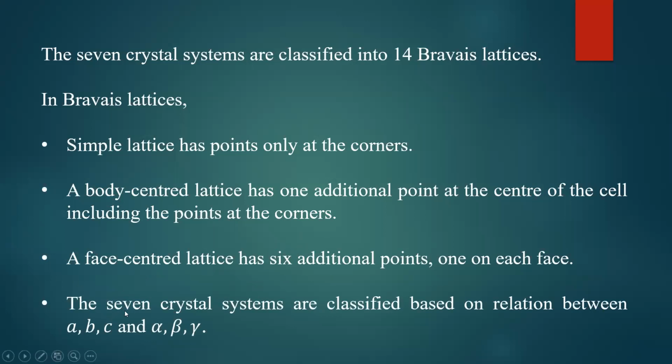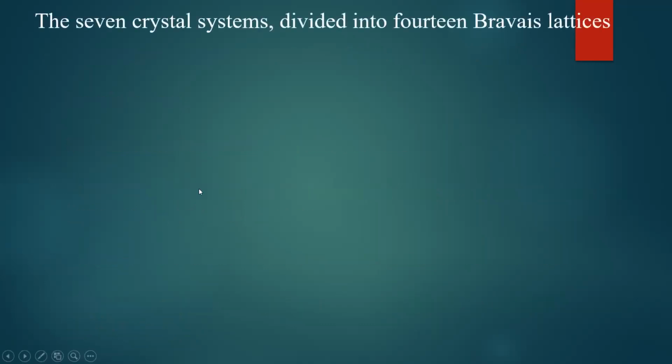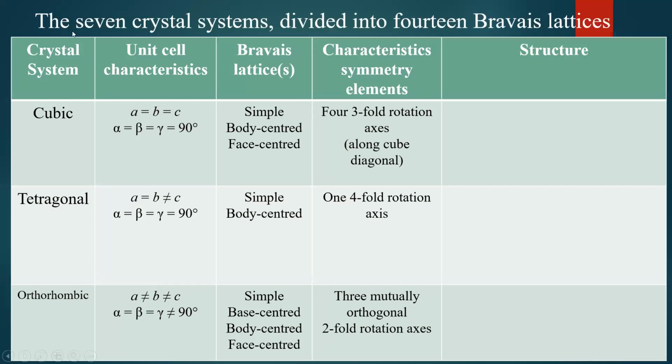Then basically, the 7 crystal systems are classified based on the relation between A, B, C and alpha, beta, gamma, where A, B, C are the dimensions of the parallelepiped, and alpha, beta, gamma are the interfacial angles: angle between A and B, angle between B and C, and angle between A and C respectively. Now I will show you how these crystal systems are classified.